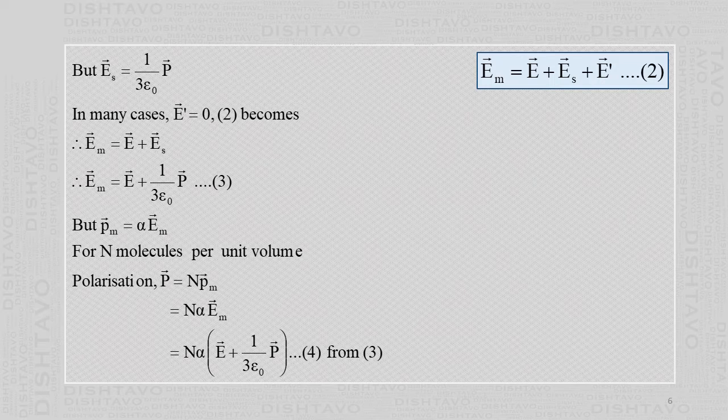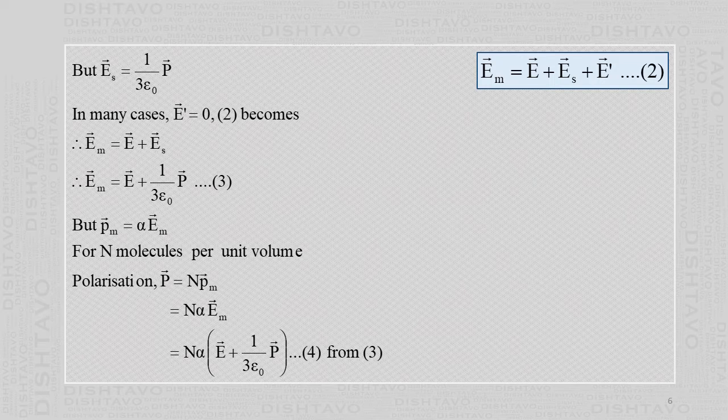Then for n molecules per unit volume, the definition of polarization is the total dipole moment divided by volume. So this Pm is the dipole moment of one molecule, multiplied by the number of those molecules, divided by volume.